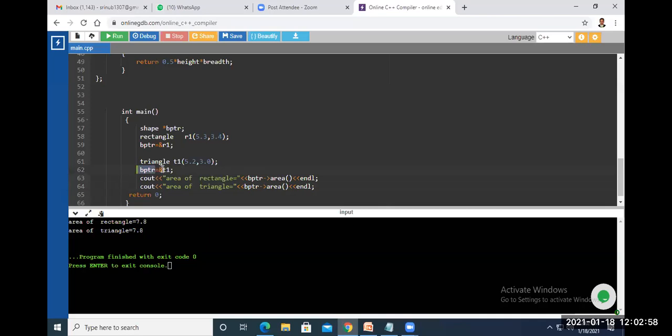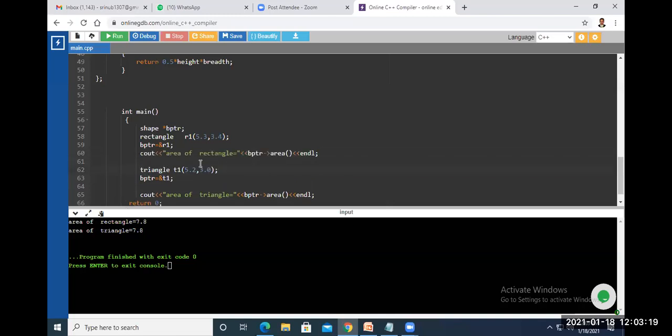Triangle. So when we call this one, it will print the triangle area only, right? So in order to print the rectangle area, what we have to do is Control X, Control V here.